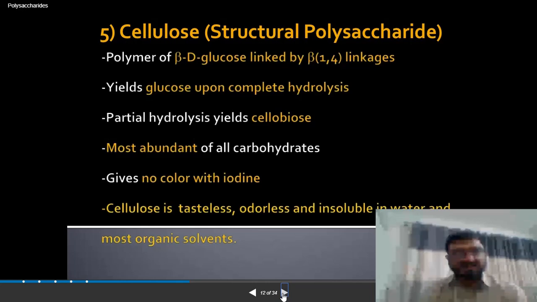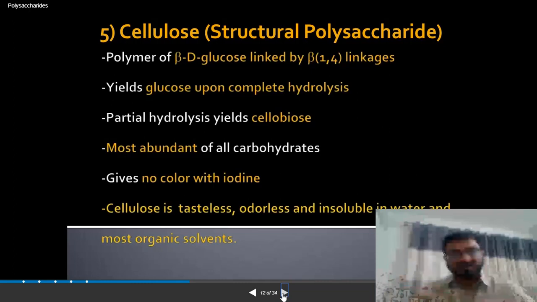Another polysaccharide is cellulose. Again, it is made up of glucose, but what is the difference? All of the things that we studied previously were alpha D glucose molecules, but when we talk about cellulose, what you have to remember is that it is composed of beta D glucose units.